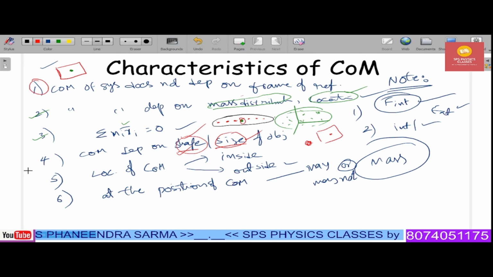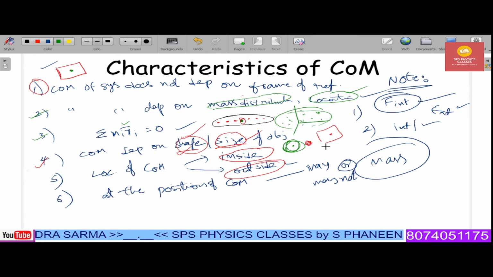Next one is, the location of the center of mass may sometimes be inside, sometimes outside of the system. Let me explain with an example. For a toroid ring, the center of mass exists at exactly this particular point. Second, consider a V-shaped metal rod. The center of mass is located here. And take a square lamina: you have the center of mass here. So in the square lamina, we have the center of mass inside the body. In the toroid ring and V-shaped structure, we have the center of mass outside the body. So center of mass location is a little different concept.